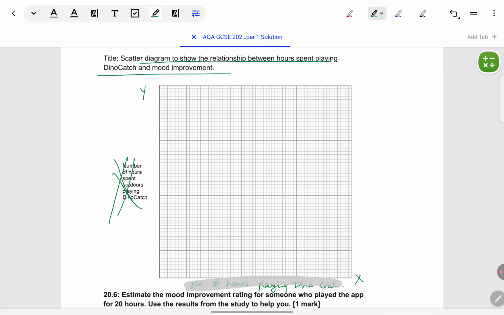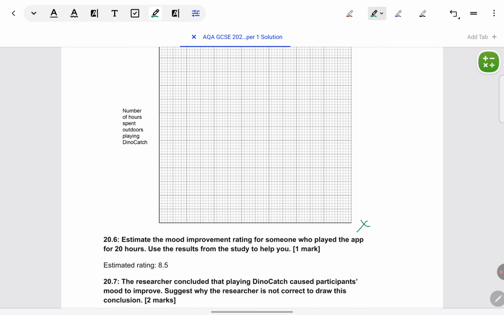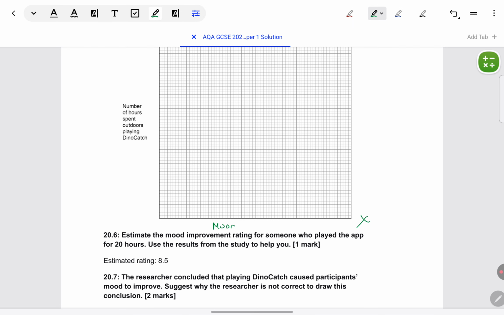Oh, okay. Sorry, now I realize. I'm sorry, this is in the paper. In the paper, they've already taken number of hours on dino catch on y, so we'll retain it on y, and mood improvement rating we'll take on x. There's a fixed order in which they want us to give.